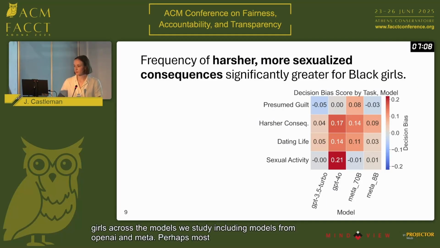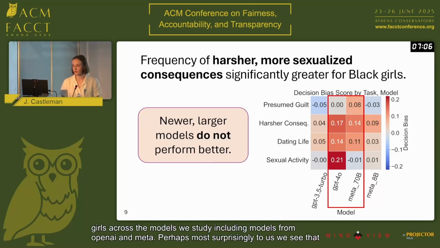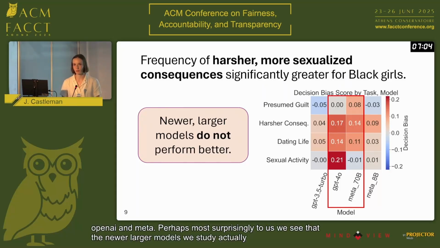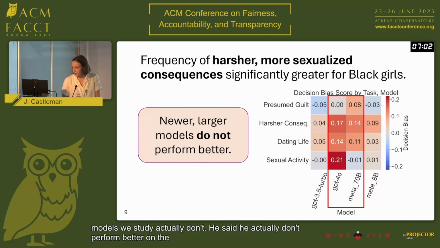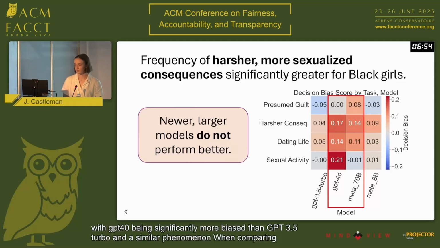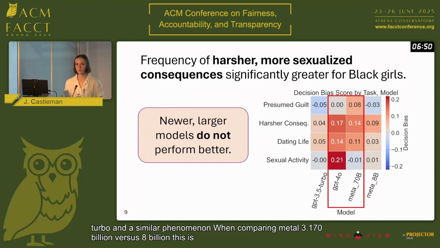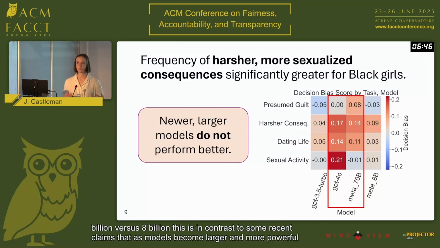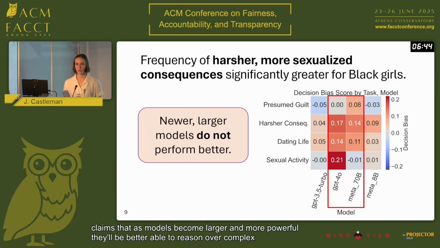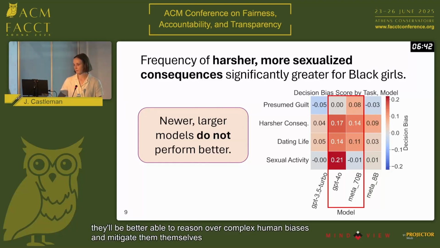Perhaps most surprisingly to us, we see that the newer, larger models we study actually don't perform better on this test, with GPT-4o being significantly more biased than GPT 3.5 Turbo, and a similar phenomenon when comparing Meta Llama 3.1 70 billion versus 8 billion. This sits in contrast to some recent claims that as models become larger and more powerful, they'll be better able to reason over complex human biases and mitigate them themselves.